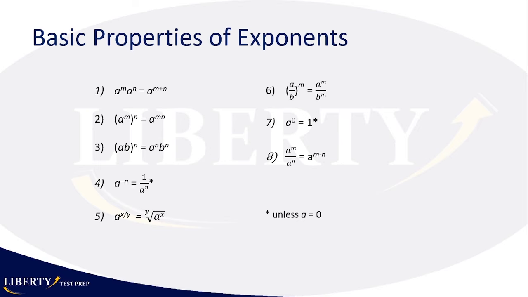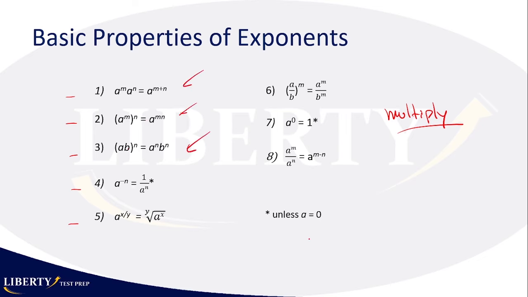A mistake a lot of people who are not good at quant make is the following. They get confused between the properties and factorization, okay? Notice that all these properties are only applicable when you are multiplying or dividing, okay? If you multiply or divide bases, numbers, right? Then you apply the properties, like the most common ones, right?